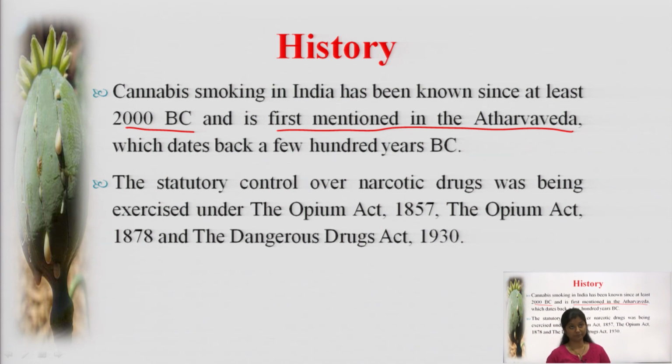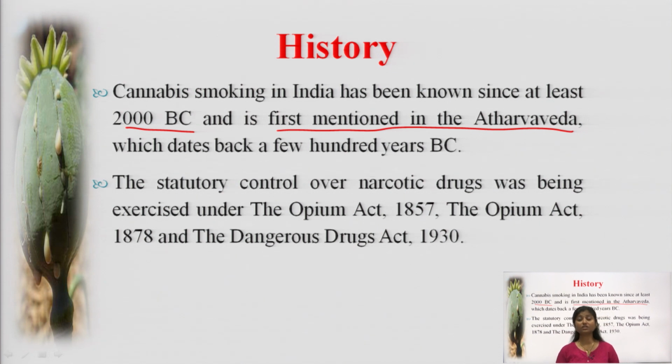Cannabis is one of them. As we have categorized it further, we have seen that cannabis is one of the narcotic products that has been used as far back as mentioned in the Atharvaveda. The use of these narcotic products is very old.